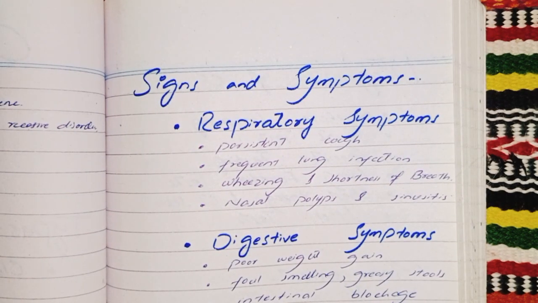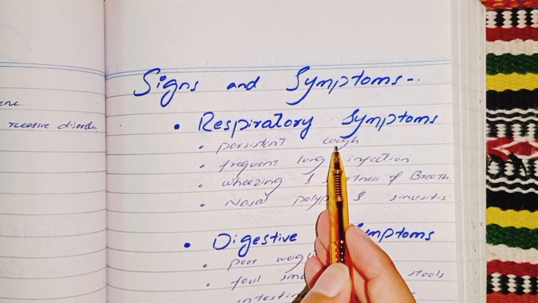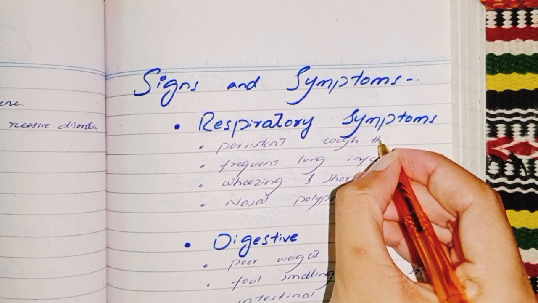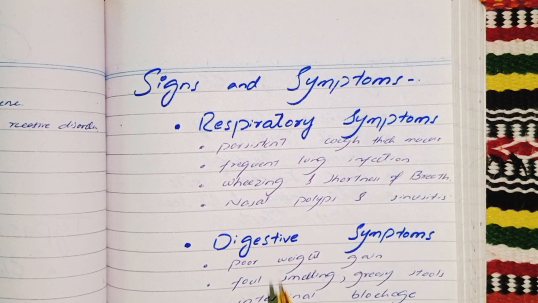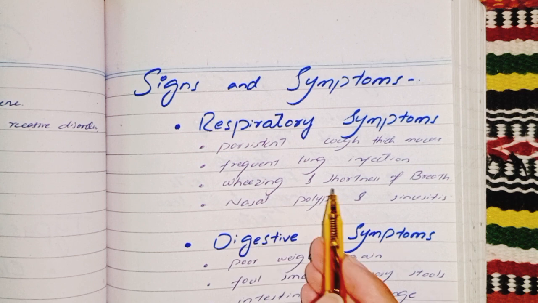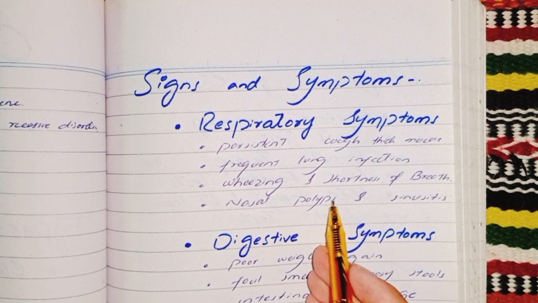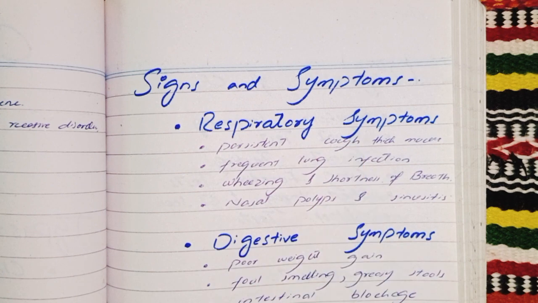Earlier we discussed that cystic fibrosis affects two main systems of the body: the respiratory system and the digestive system. So the symptoms vary too. Respiratory symptoms include persistent cough with thick mucus, frequent lung infections including pneumonia and bronchitis, wheezing and shortness of breath, nasal polyps and sinusitis. These are the respiratory symptoms of cystic fibrosis.